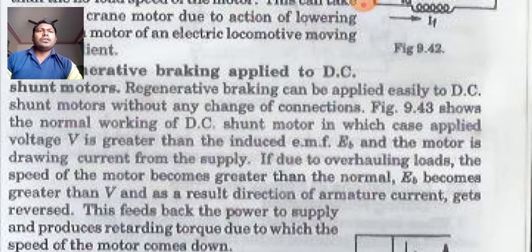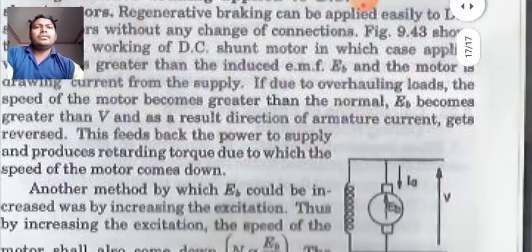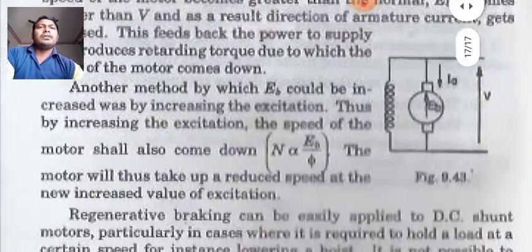If due to overhauling loads the speed of the motor becomes greater than the normal, EB becomes greater than V. As a result, the direction of armature current gets reversed. This feeds back the power to supply and produces retarding torque, due to which the speed of the motor comes down.